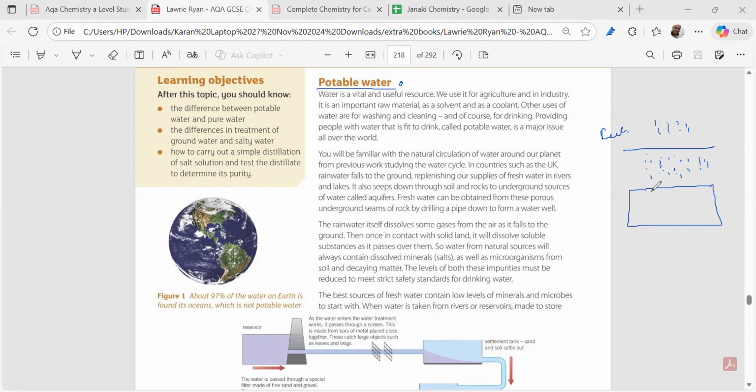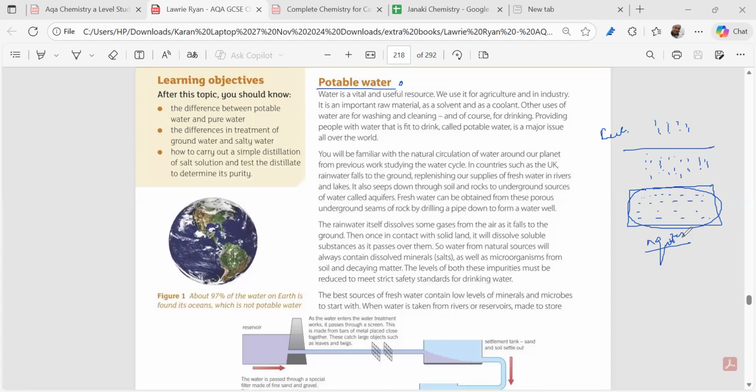Spongy rocks doesn't mean a sponge that you can squeeze. Spongy means there are fine pores, a million times finer than our hair, in huge rocks. It's a huge area and depth of rocks where the water gets stored. This is called an aquifer. Aquifers are rocks under the soil which accumulate the water.